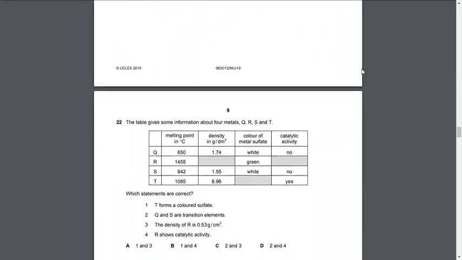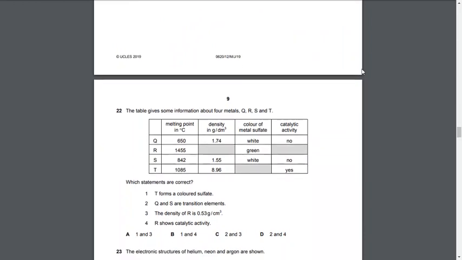Moving forward to the 22nd MCQ. The table gives some information about 4 metals Q, R, S, and T. Which statements are correct? So we're gonna read the statements and then decide which ones are correct. The first statement says T forms a colored sulfate.